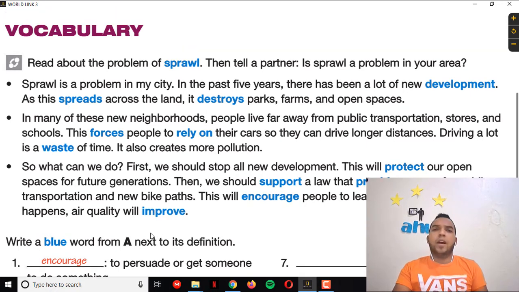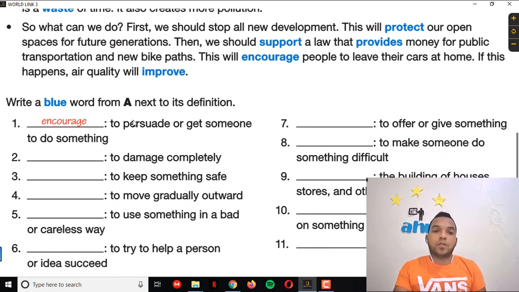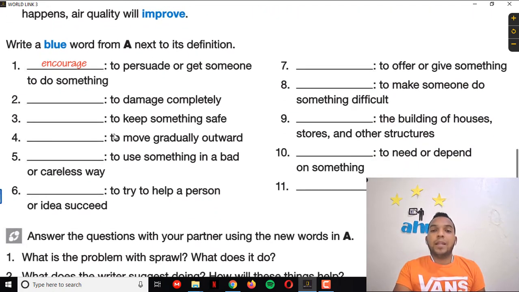As you see, they are using all the vocabulary in different contexts, right? In sentences, so it could be more understandable for you. So with this that I was reading, guys, you will be completing this exercise that we have over here with the blue words, where there is the definition. These are definitions, so you have to put the word into the blank.